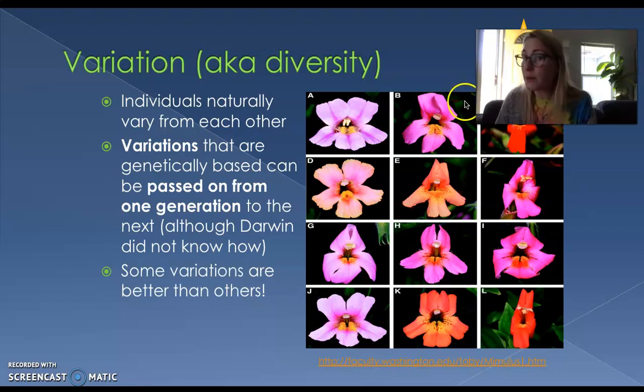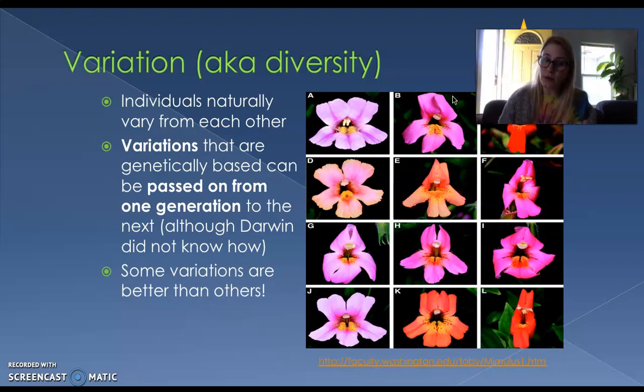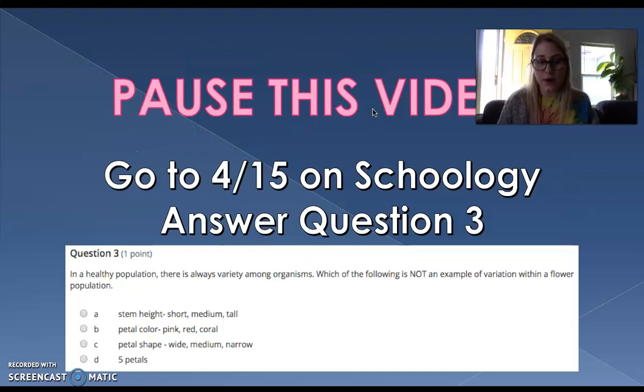Some variations are going to be better than others. So for example, those tortoises. If you are on a tall plant island where you have to be tall in order to reach all of the leaves, then it's going to be better if you are a taller tortoise. And this variety is what nature is going to act upon. Variation is good. Variation is useful. We love having it within the human population and within animals. It makes a population very healthy and stable. But if there is something that alters the environment, then whatever variety or variation is best is most likely going to proliferate on into next generations. Pause this, answer question 3.